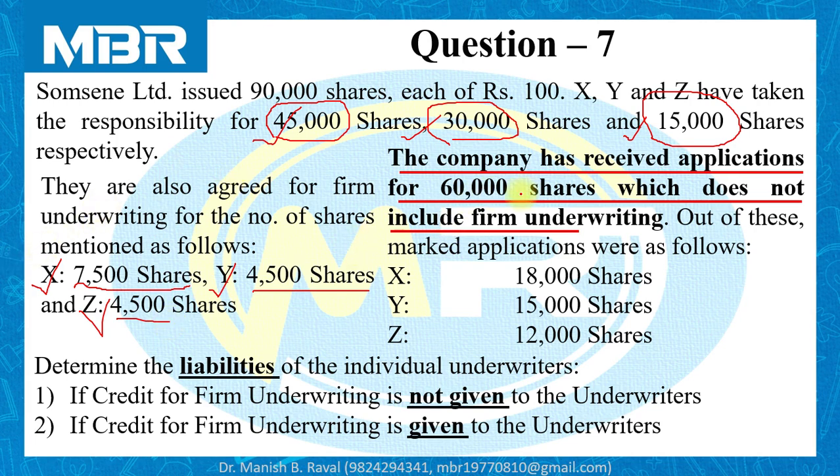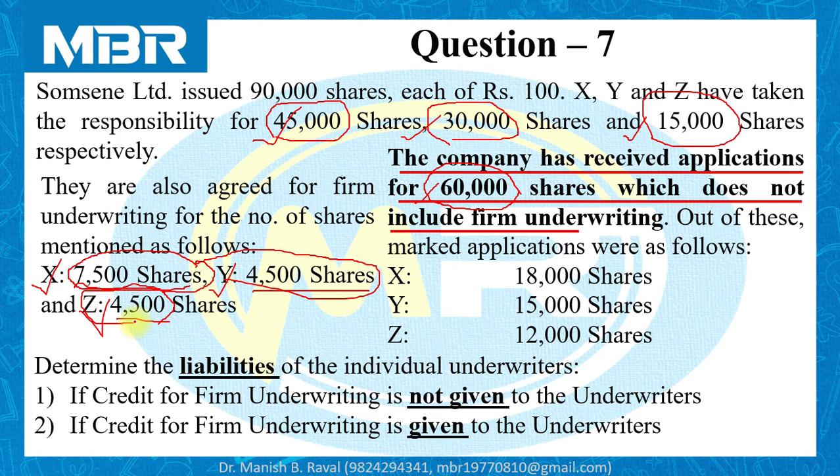It means that the applications received by the company from the public for 60,000 shares do not include applications made by the underwriters for their firm underwriting: 7,500 shares for X, 4,500 shares for Y and 4,500 shares for Z. Here the most important part is to interpret the lines given on your screen in bold font with red colored underline.